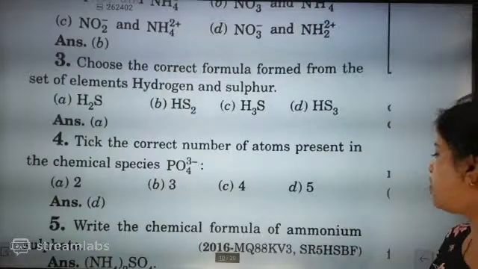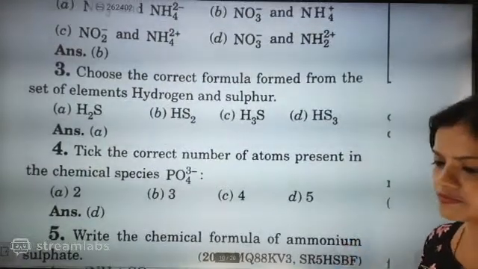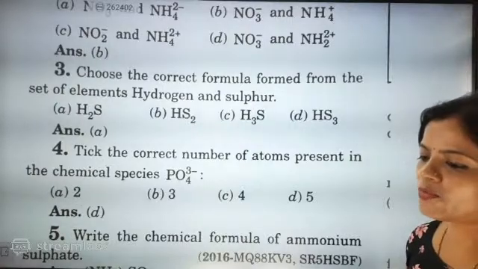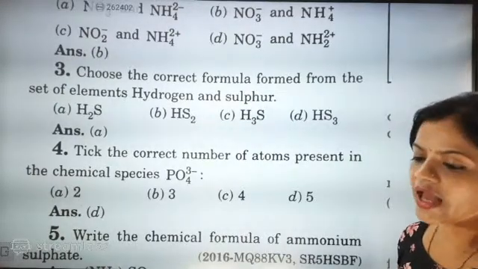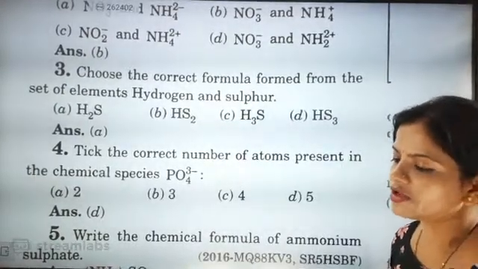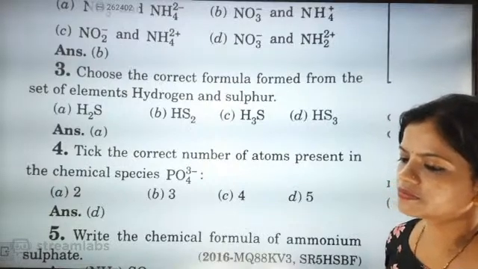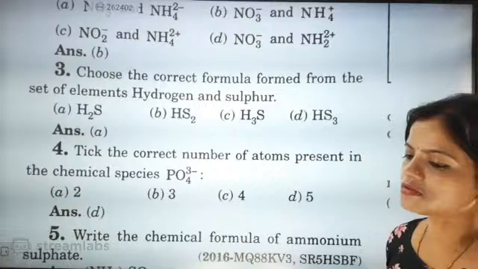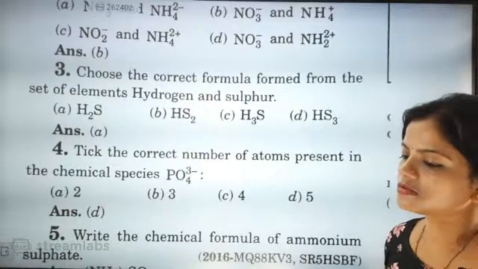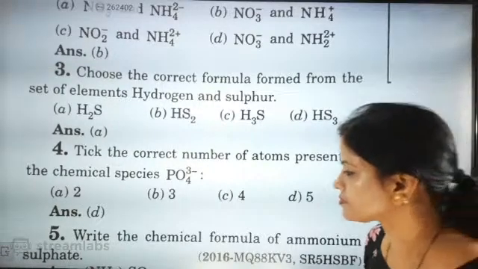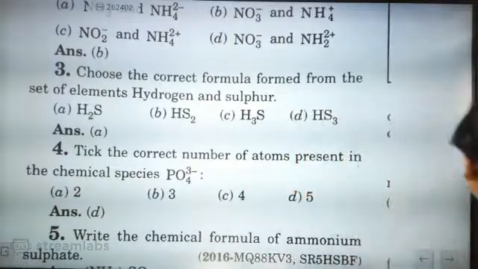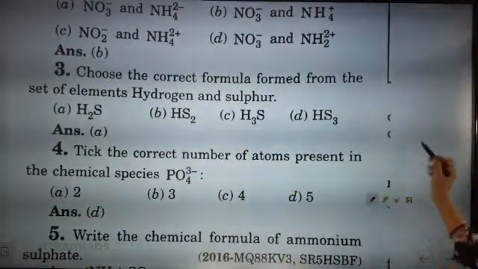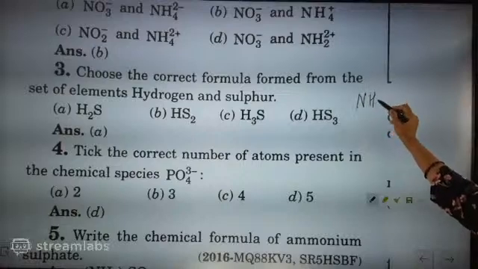Write the chemical formula of ammonium sulfate. Ammonium is NH4, and it is 1 plus.